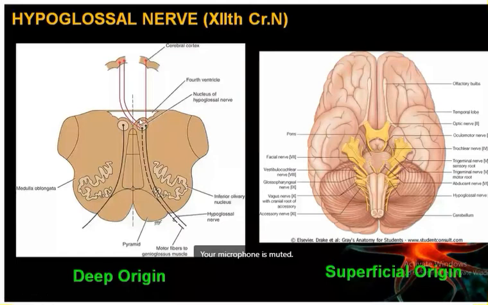Now, what about the superficial origin? The superficial origin is this one. So between the pyramid and olive, this is the anterolateral sulcus. So from here, it will emerge out and enter into the posterior cranial fossa.